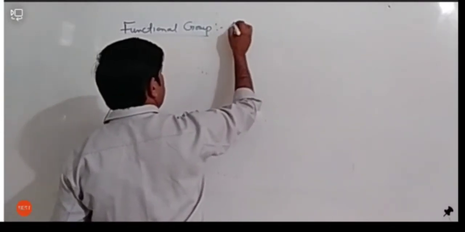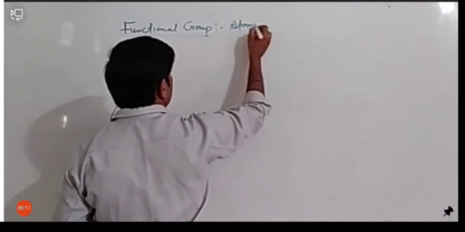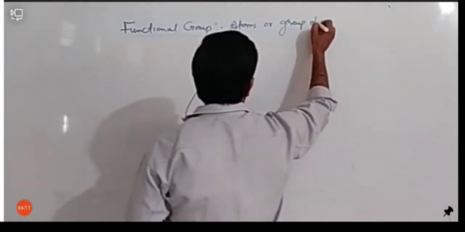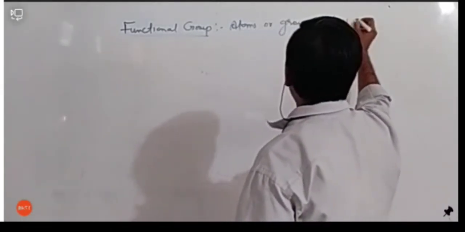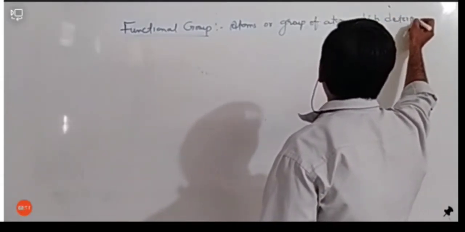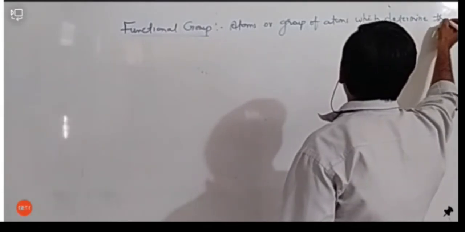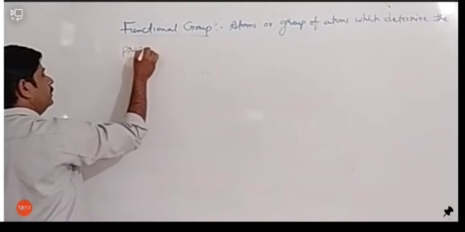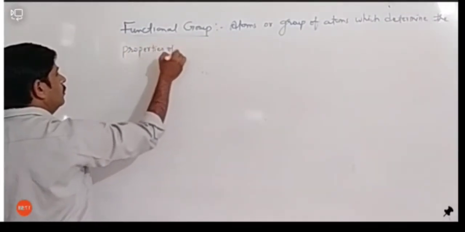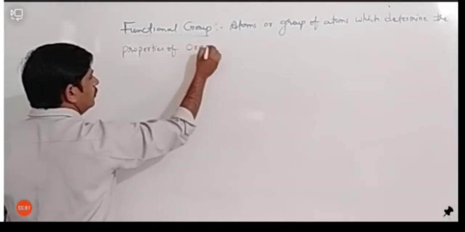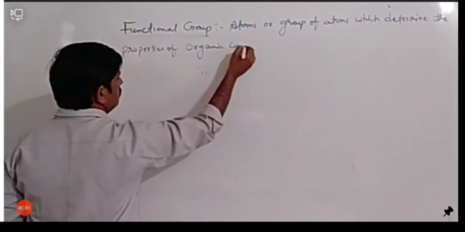So we can write it as: atoms और group of atoms which determine the properties of organic compound.